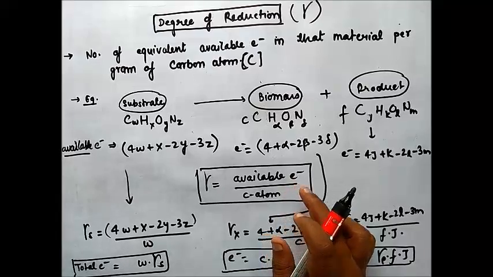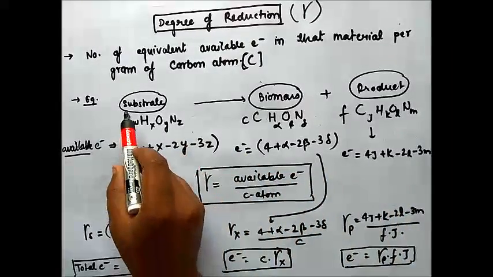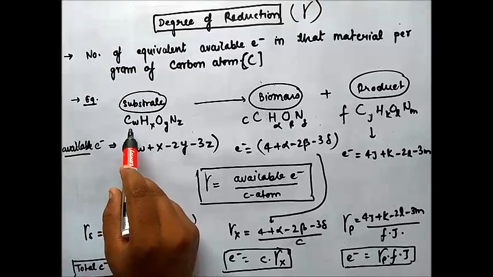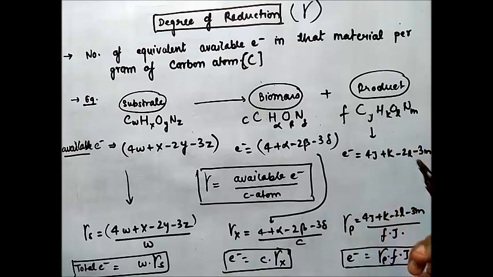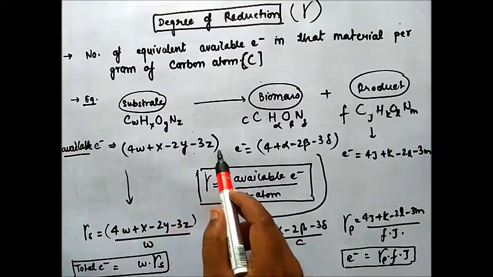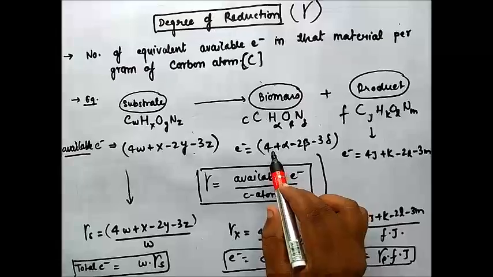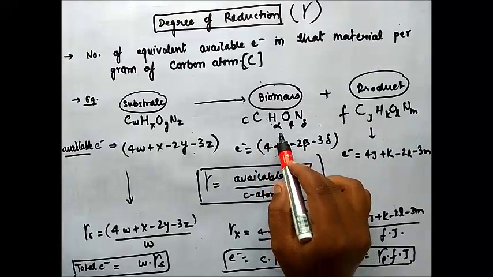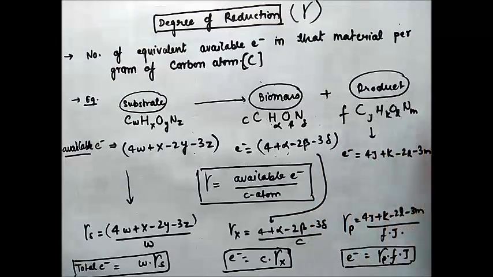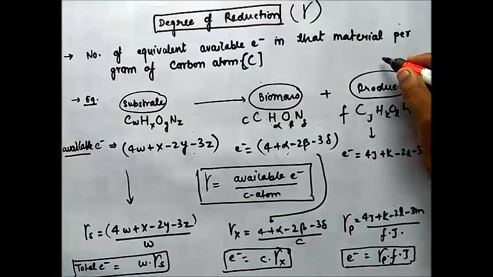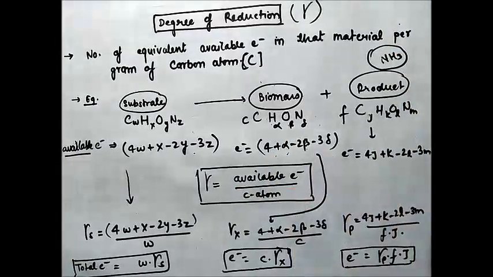So here is the simple bioprocess equation. As I told you earlier, the chemical formula of the substrate is C_W H_X O_Y N_Z. Here is the chemical formula of biomass and product. This is the available electron formula of the substrate. This is for the biomass: 4 for carbon, 1 plus alpha for hydrogen, minus 2 beta, and minus 3 delta. I assume NH3 is the default source for nitrogen. Here for the product, this is the available electron.